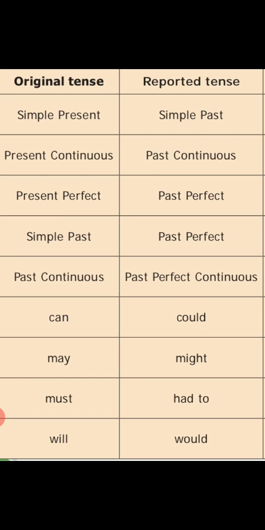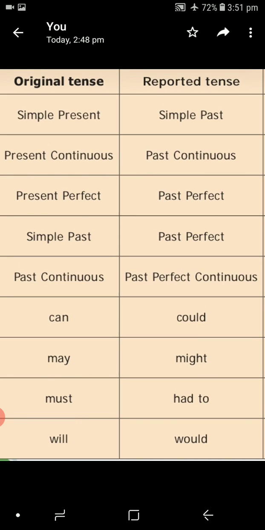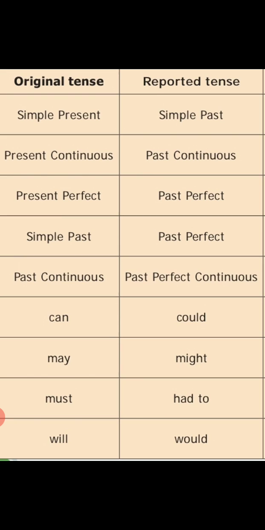Likewise, past continuous will change into past perfect continuous. He was reading. He said that he had been reading. Was will change into had been. That is past. Was reading will change into had been reading. Past continuous will change into past perfect continuous. Likewise, if can is given in direct speech, you want to change it into could in reported speech. I can sing. She said that she could sing. Can changes into could. Likewise, may changes into might. We may stay. It changes into they said that they might stay.